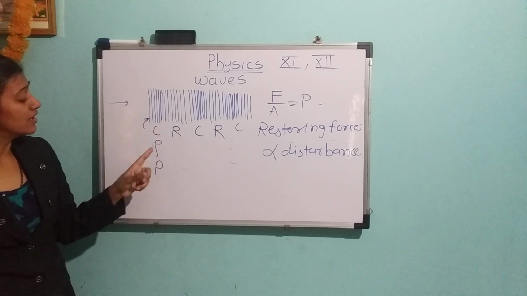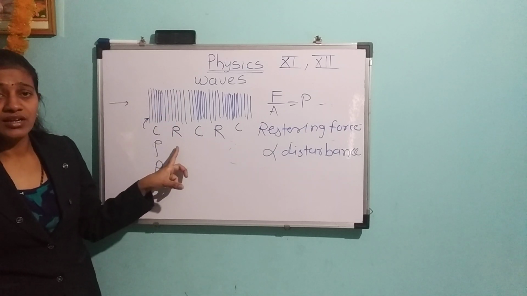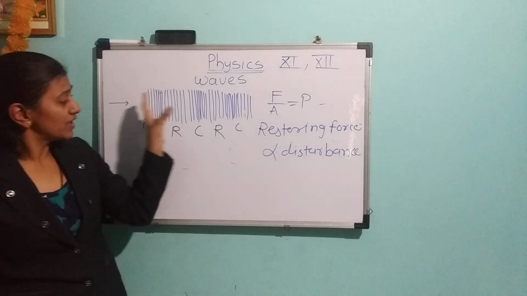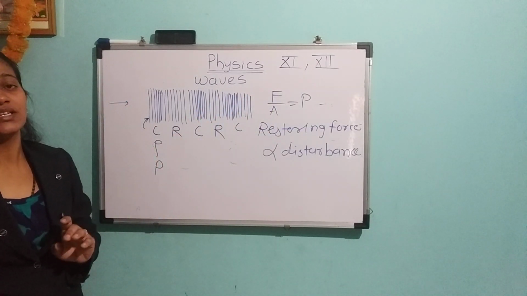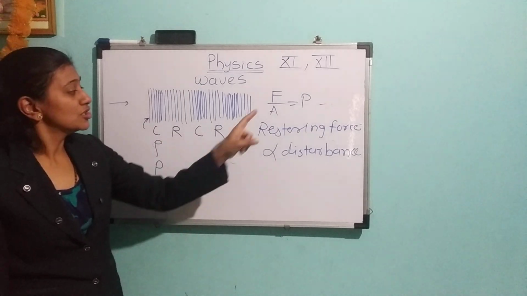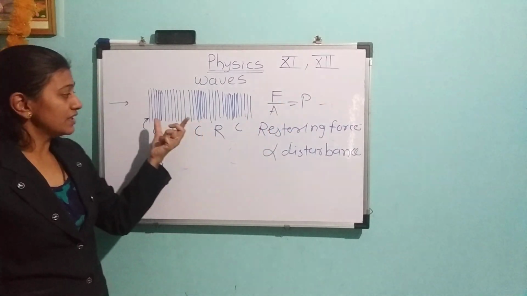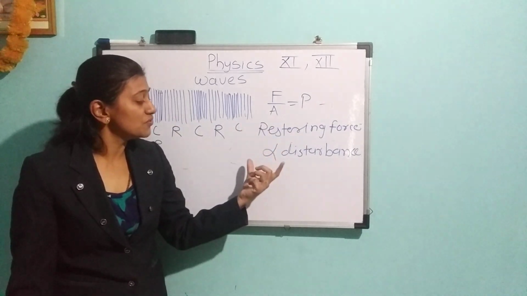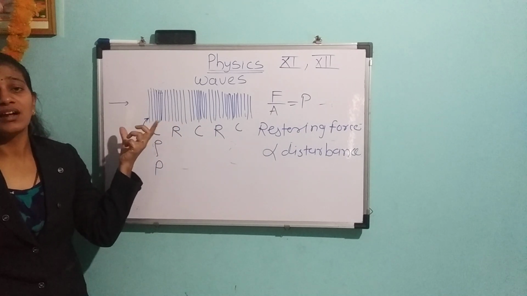Here density and pressure are maximum in that region. In rarefaction it is minimum. So in this case pressure is present. Already we said that a change in density causes a change in the pressure. Force per unit area is nothing but the pressure. In this case we can say the restoring force is directly proportional to the disturbance.